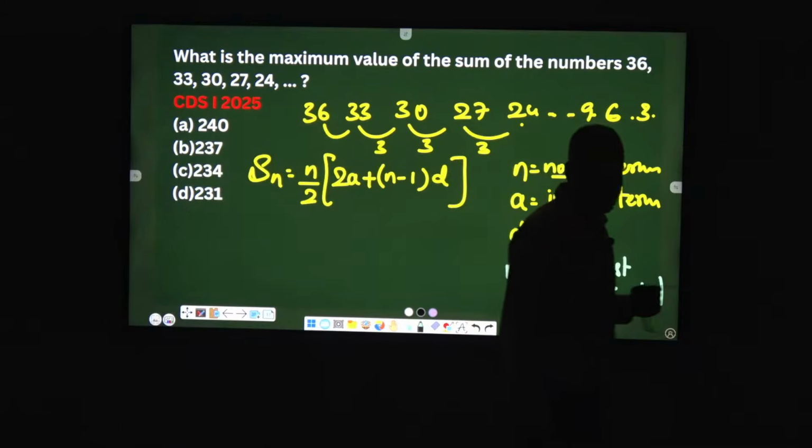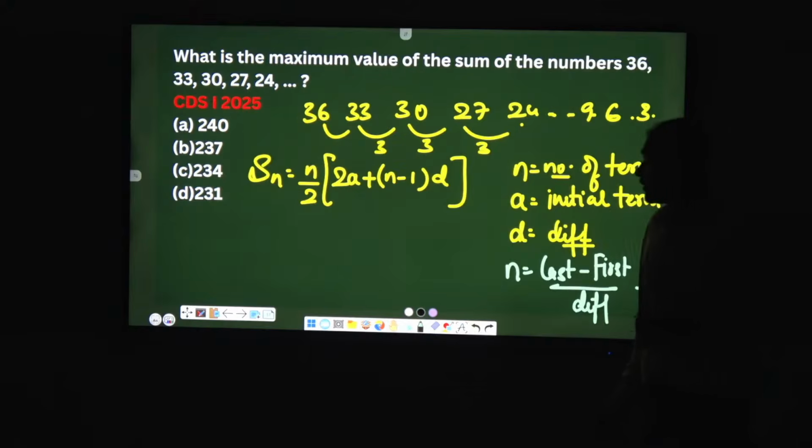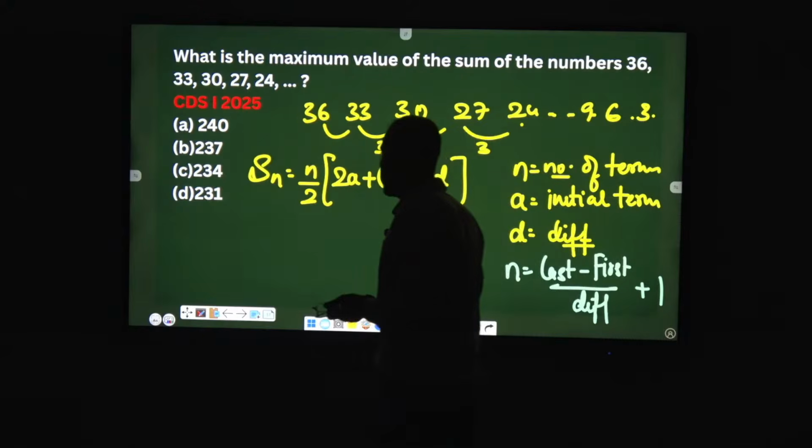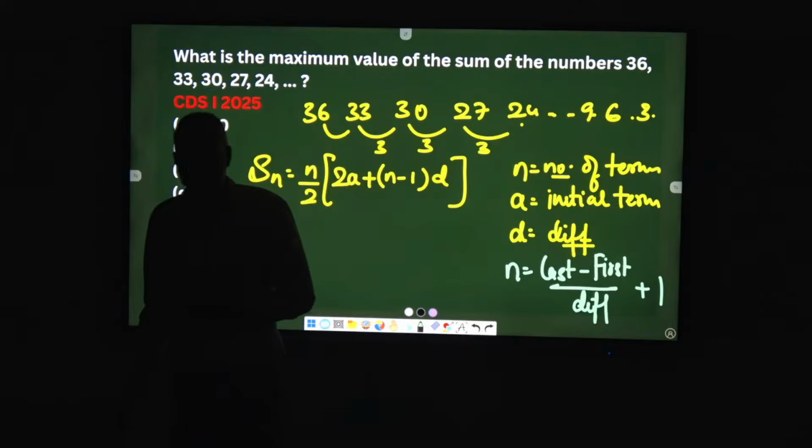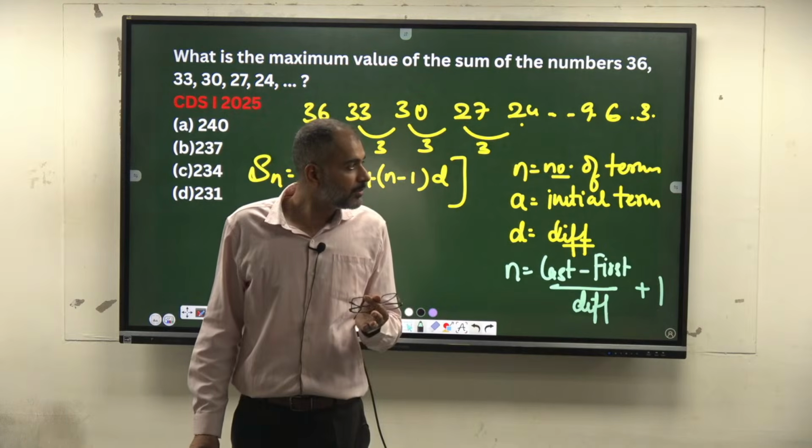A simple AP question. He might give you: a person every day earns 3 rupees more than the previous day. Every day earns 3 rupees more than the previous day.